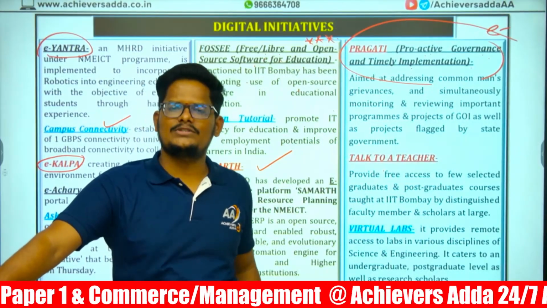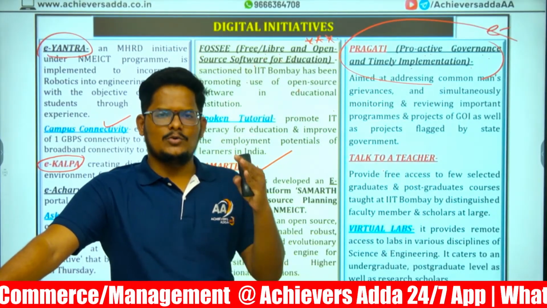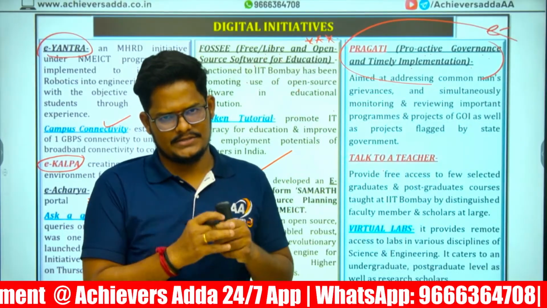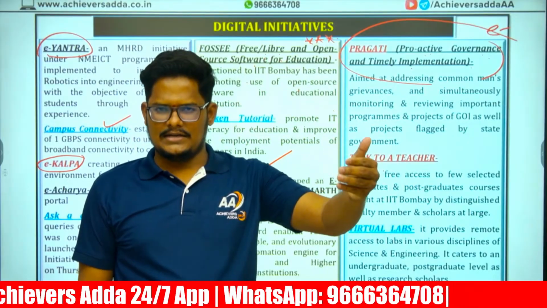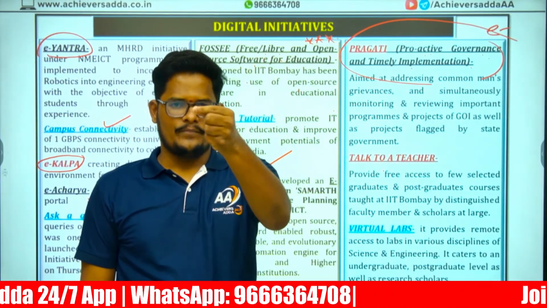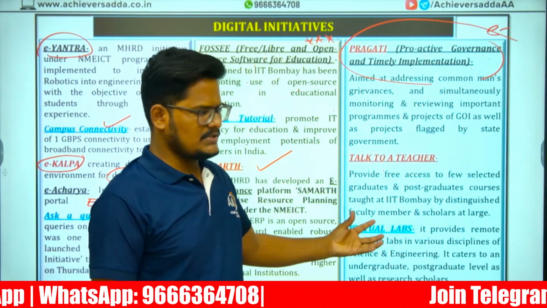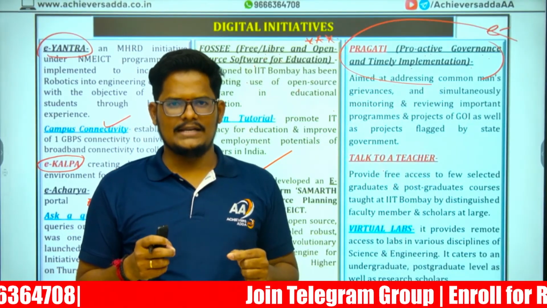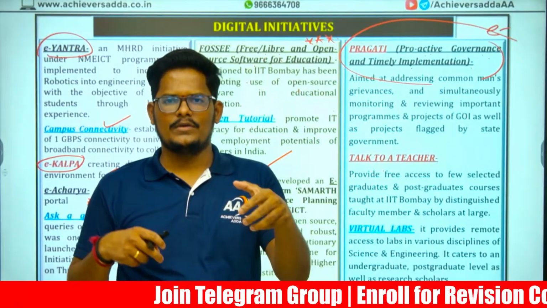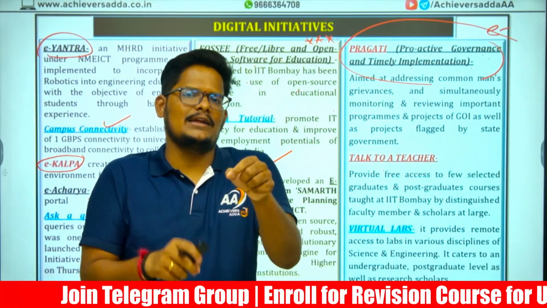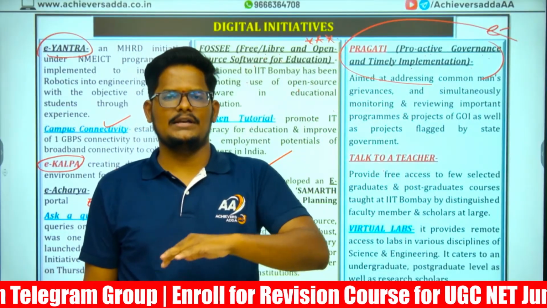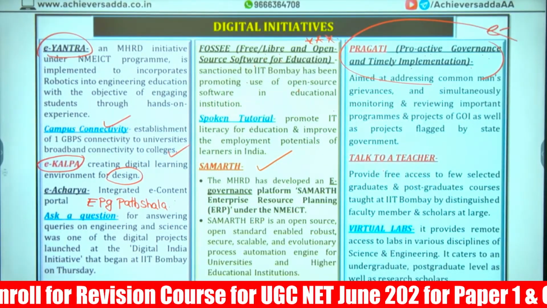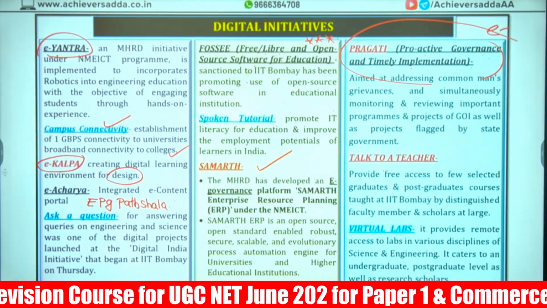Virtual labs. Virtual labs is nothing but where in a rural area, some of the education institutions don't have an infrastructure and laboratory facility. If we provide them internet connectivity, those students in the rural area or in those institutions, they can use this virtual lab facility to conduct hands-on experience based learning. That is, virtually they can enter into the lab online. They can learn any type of experiment that they are looking for. Theoretically, the theory learned can be implemented in a practical way. These are the important digital initiatives.